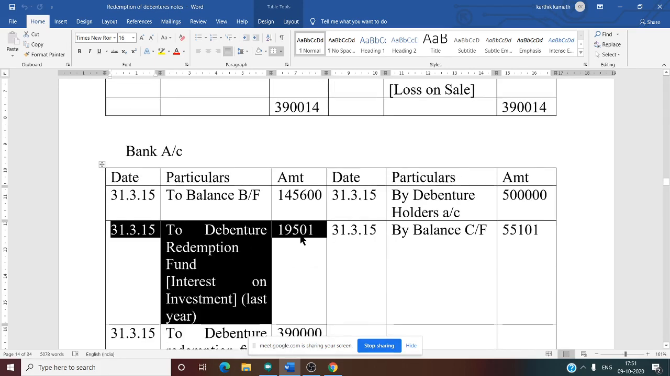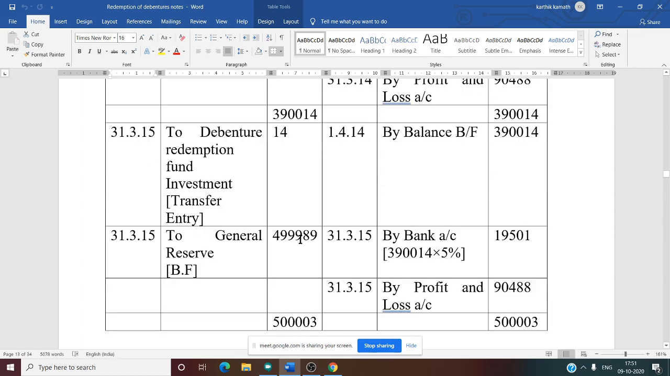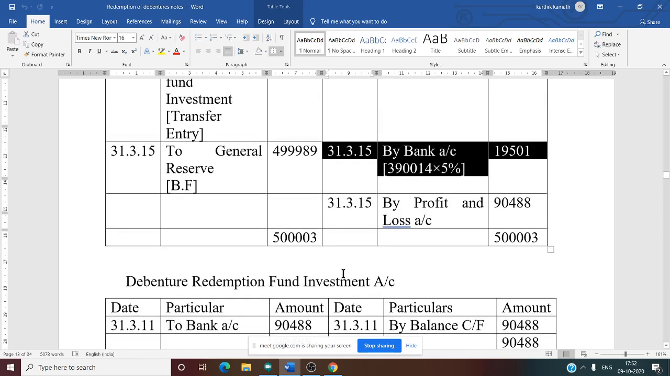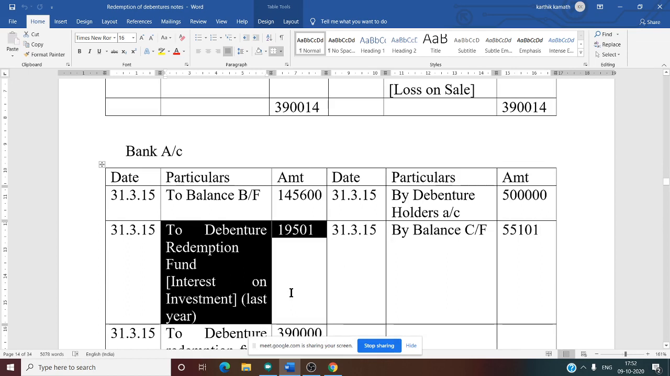Now you will see the DRF account, that is the second account. In the second account we have calculated last year interest. So this information you need to transfer. See this, by bank. There is a direct transfer of last year interest from the DRF account to the bank account. That is why we have written to debenture redemption fund account 19,501, a transfer entry for last year only.